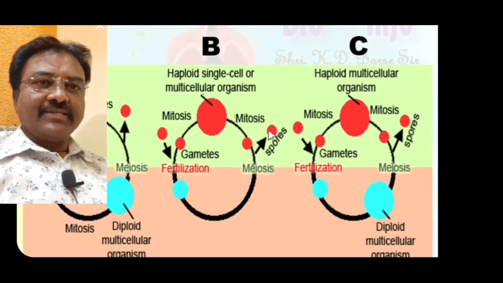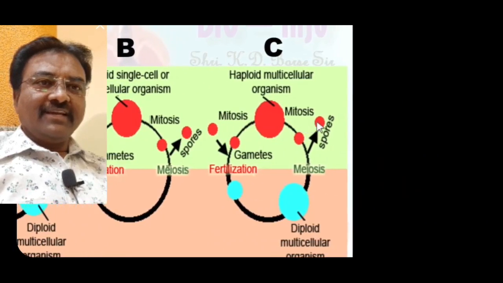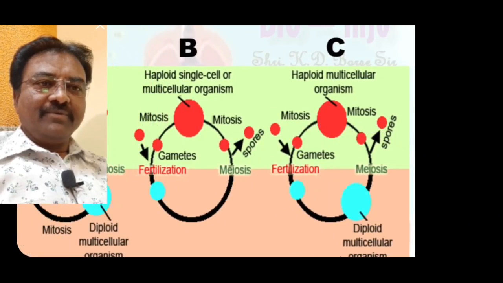The B life cycle is known as the haplontic life cycle, and the C life cycle is known as the haplo-diplontic life cycle.